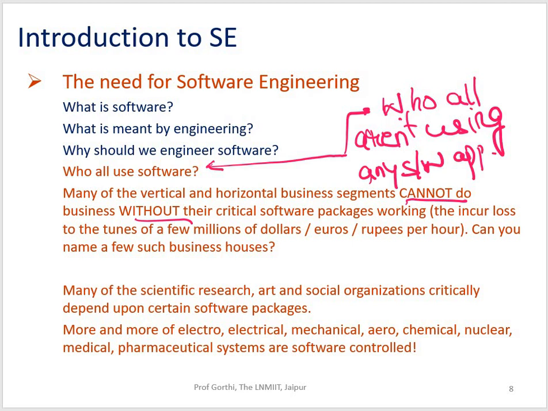Just imagine these days your stock exchange working on paper, right? The figures which you see keep on changing within fractions of seconds, so it's practically not possible on paper. For example, your Indian Stock Exchange, all across the globe, people continuously buying and selling the shares, keeping all the fluctuations in mind.